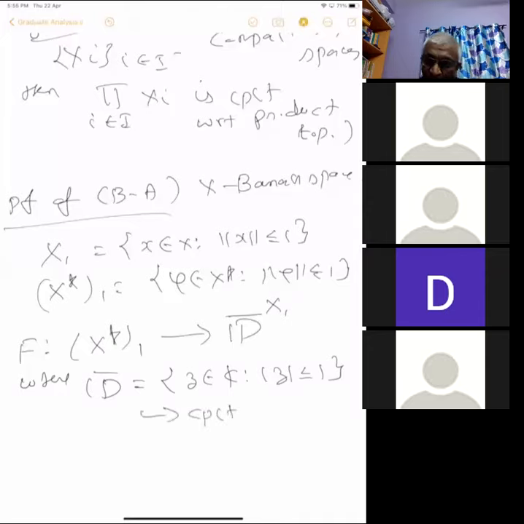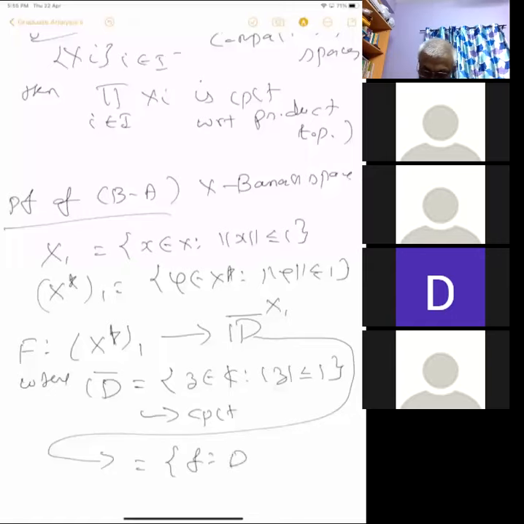You take the direct product over x in X1. That is, this is equal to all functions f from X1 to D closure, all those functions from X1 to D closure.